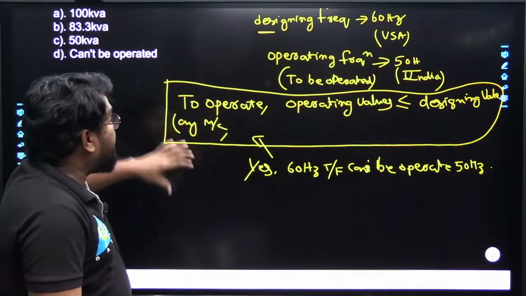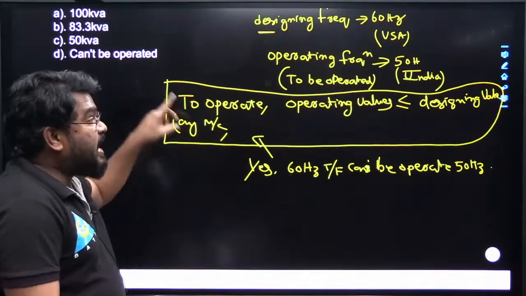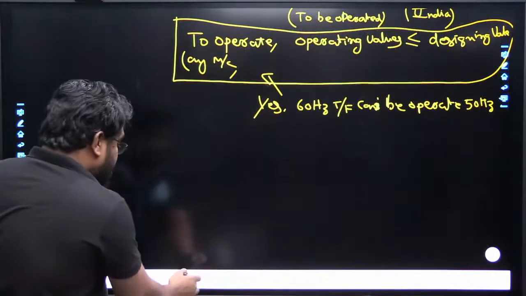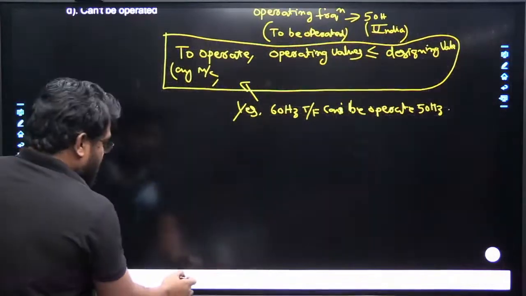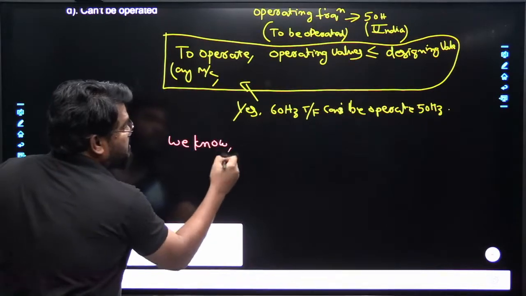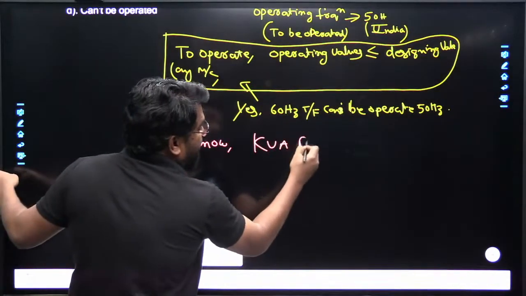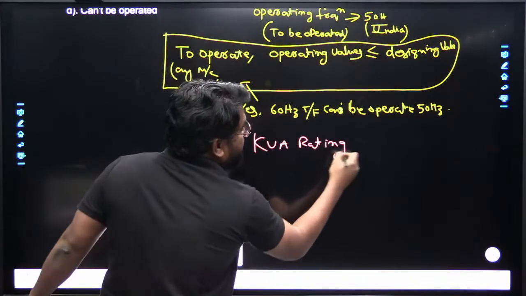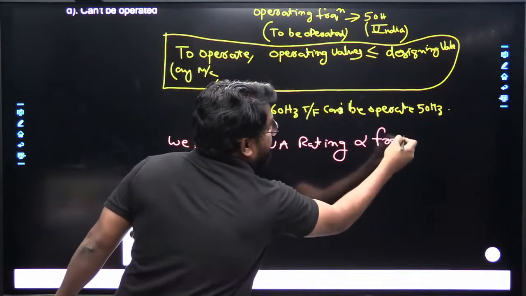So what is the relation between the kVA rating and frequency here? We know the kVA rating of a transformer is directly proportional to the frequency of the transformer.